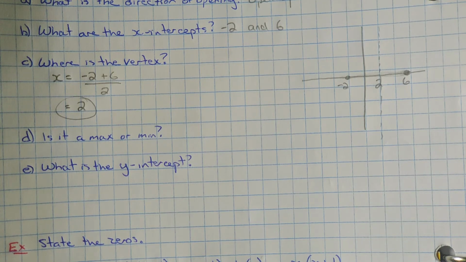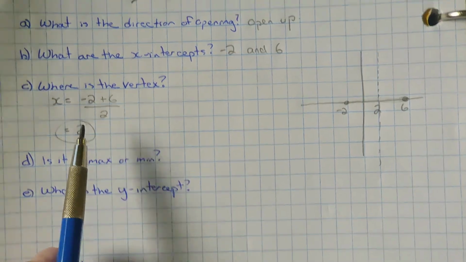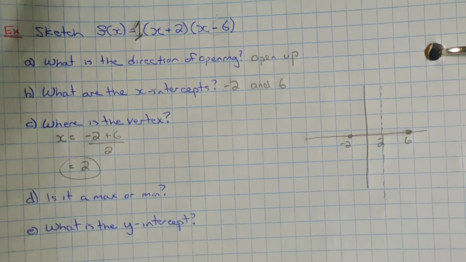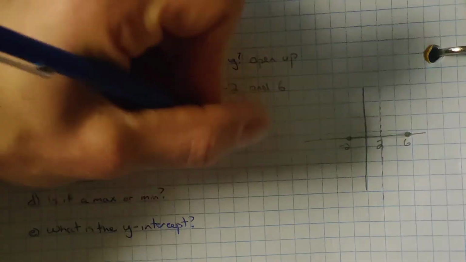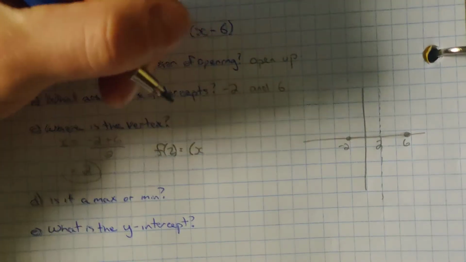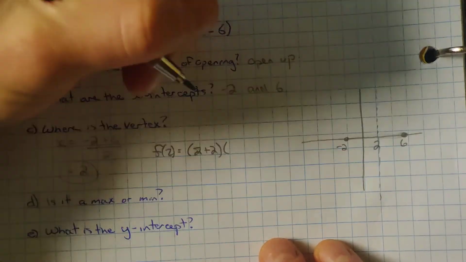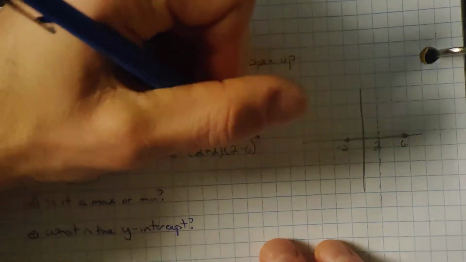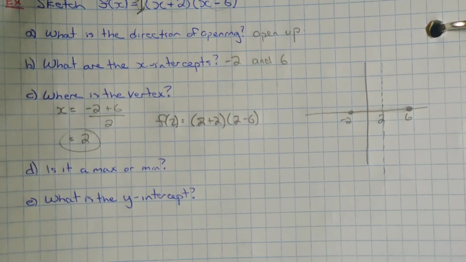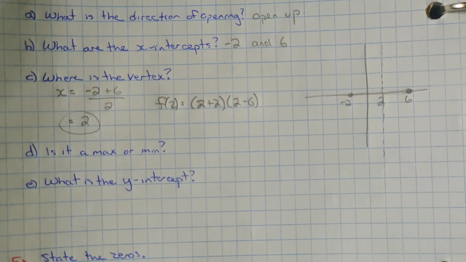How do we find that? We just plug 2 into our equation. So we have f at 2 equals 2 plus 2 times 2 minus 6. So we just calculate that. 2 plus 2 is 4. 2 minus 6 is negative 4. 4 times negative 4 is going to be negative 16.